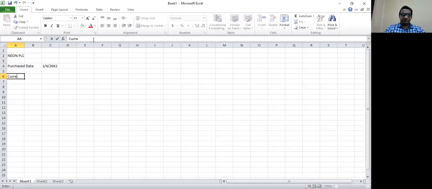Current date: 31st of March 20X4, so after 2 years. Present value of minimum lease payments at the inception, we are told, is 230,190.